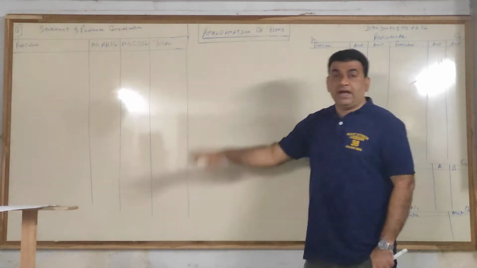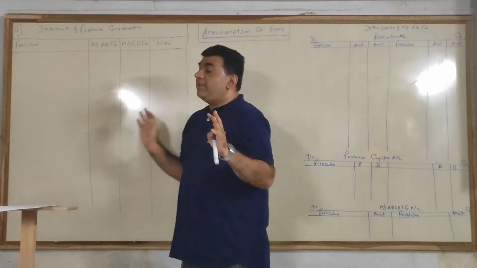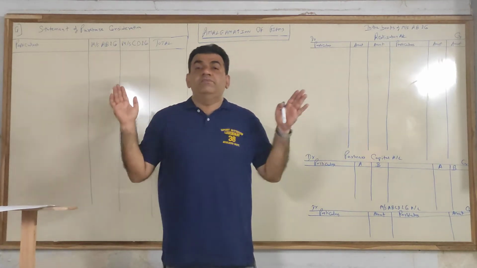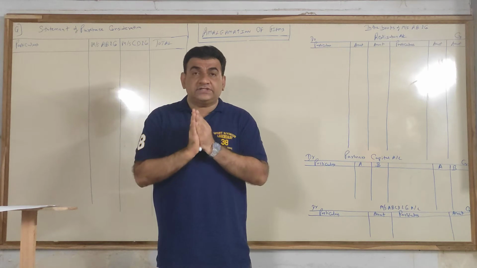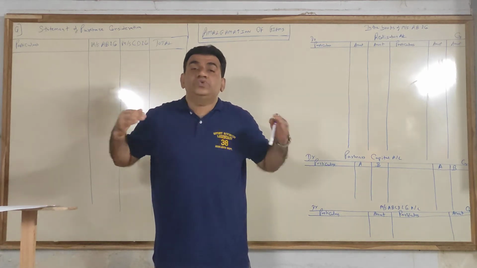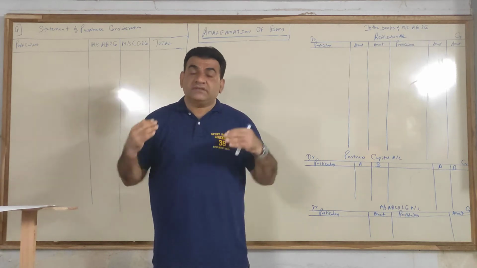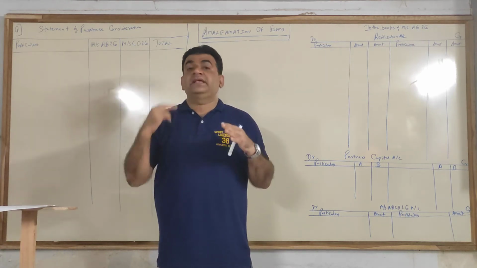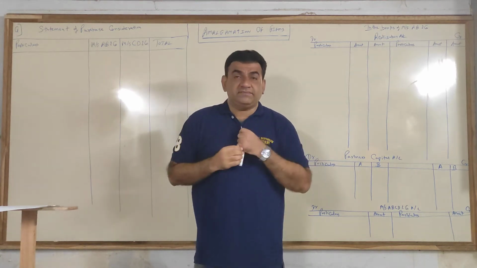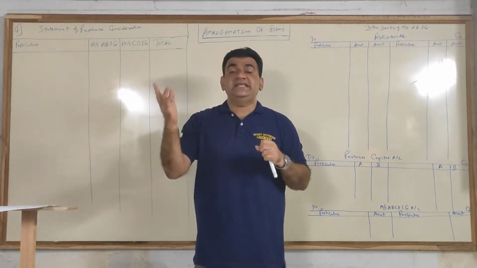Now what is amalgamation? Amalgamation is nothing but a process where more than one partnership firm join hands together to expand their business at a larger scale. Say for example, there is one firm, AB and Company, and there's another firm, CD and Company.